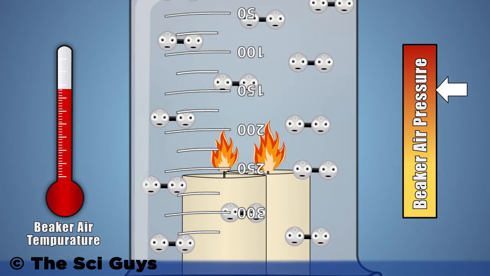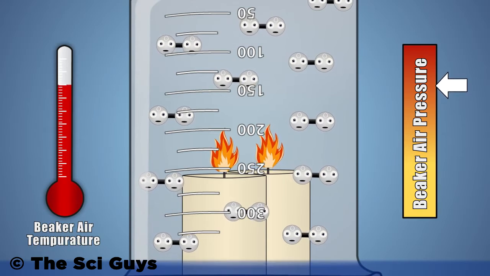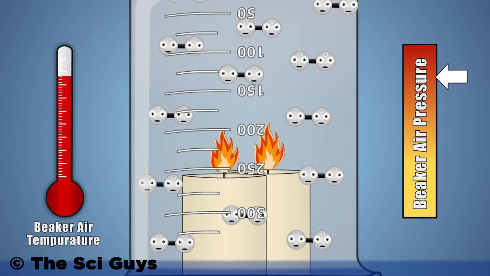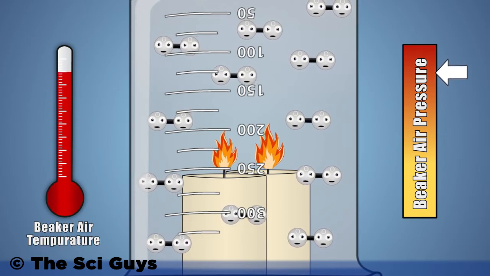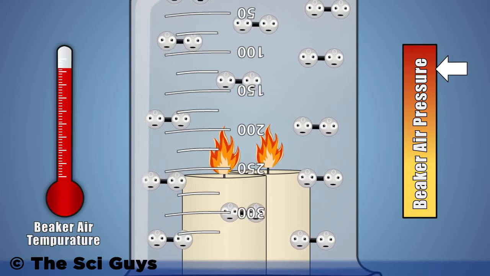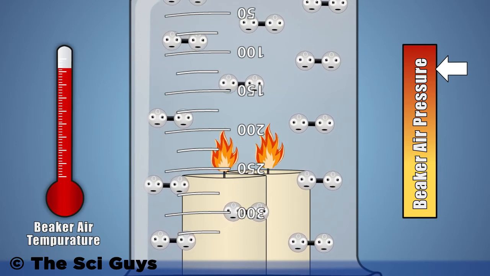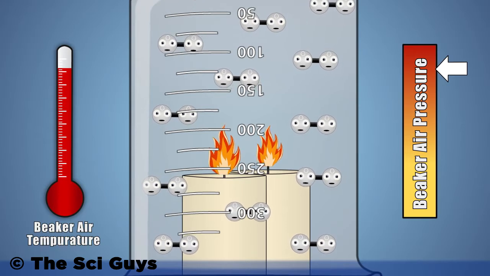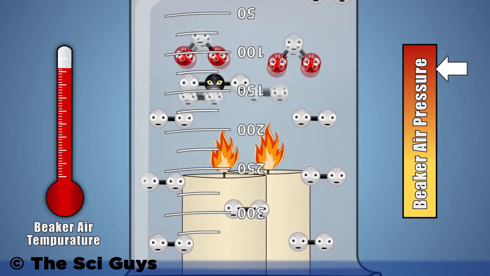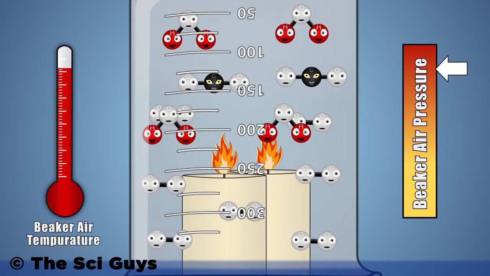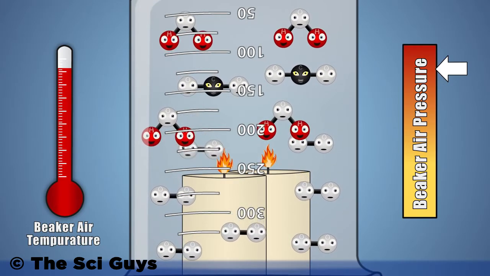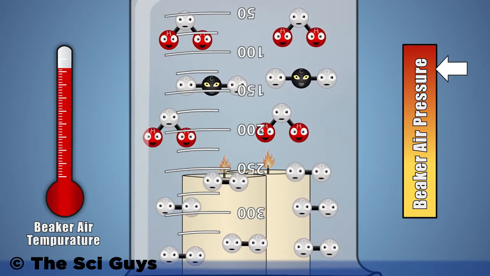This increase in air pressure under our glass causes the water level under it to be pushed lower than the water level outside of it. The higher the temperature, or the more energy the air molecules get, the more pressure will be created. As the candle flame burns, it uses some of the oxygen contained in the glass for combustion. The products of this reaction are carbon dioxide gas and water vapor. As more and more hot carbon dioxide gas and water vapor are produced, they fill up the top of our glass, forcing the oxygen that the candle needs to burn lower and lower until the candle is